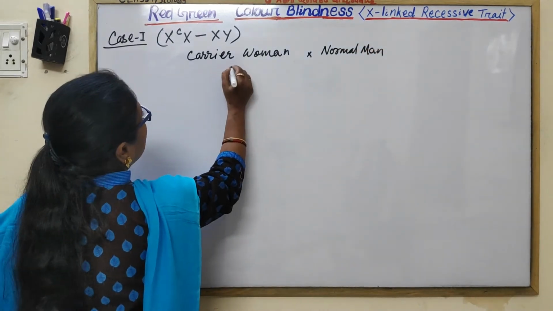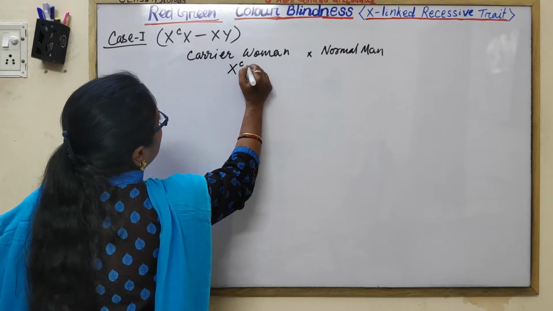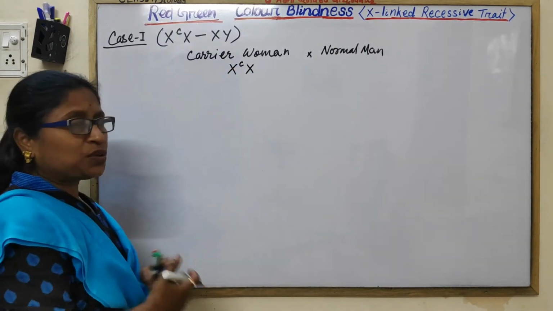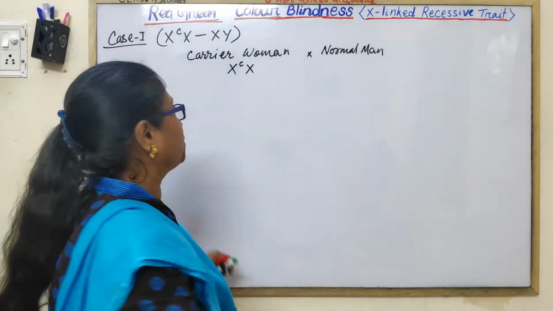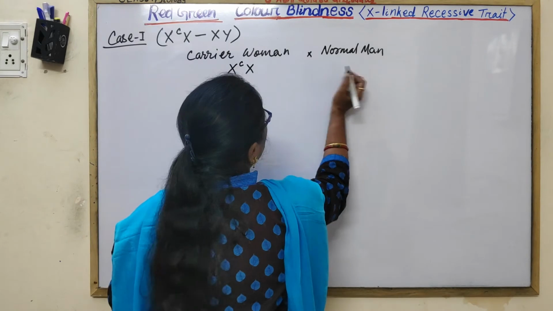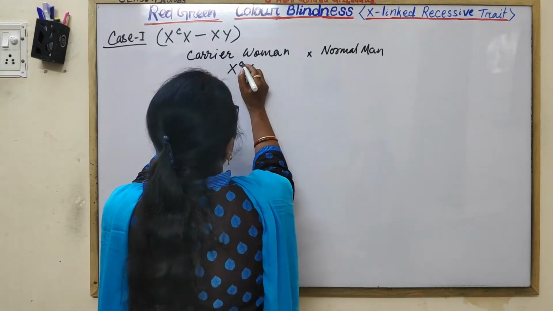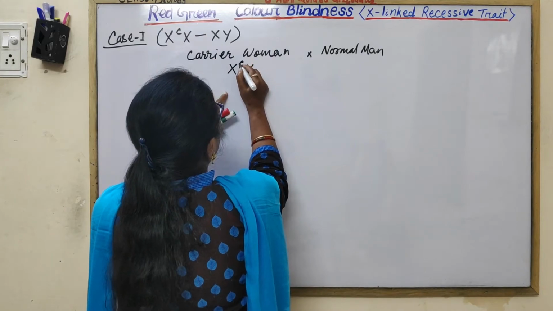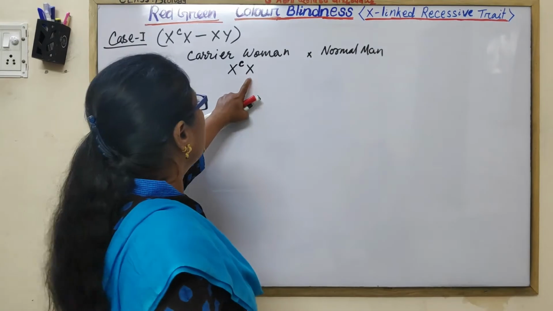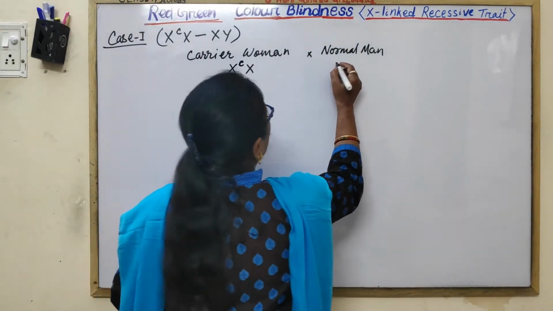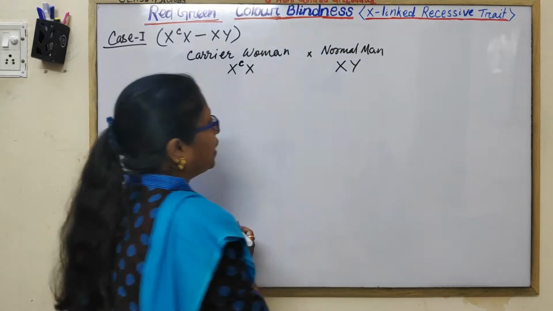What is the genotype? Here is XCX. Here actually these are represented for alleles, not for the chromosomes. Remember this. It means the X chromosome contains or bears the mutant allele here, and the normal one here. And a normal man means simply XY.